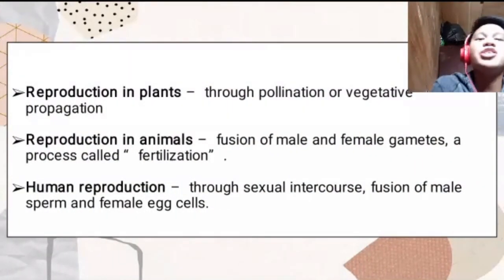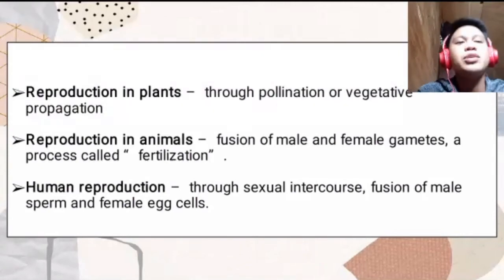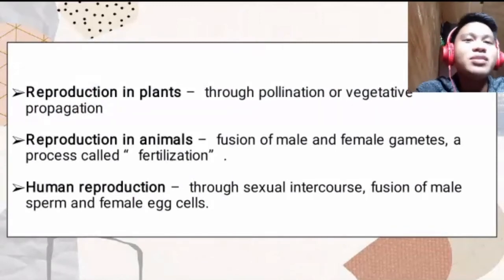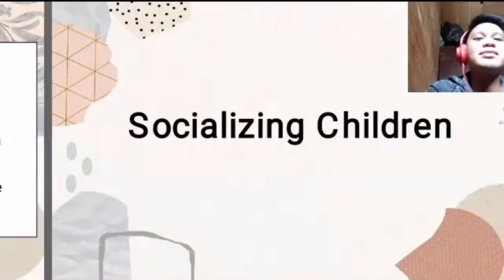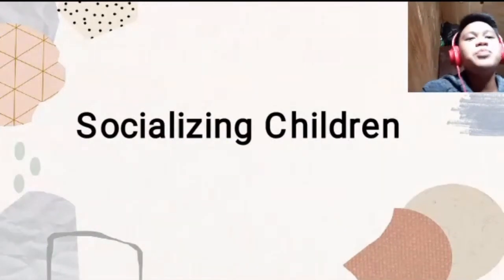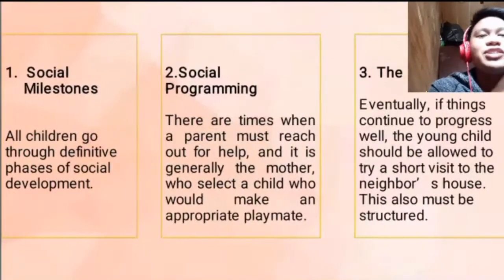Now, reproduction in plants. These are the examples and the types of sexual reproduction through pollination or vegetative propagation. In animals, the fusion of male and female gametes is a process called fertilization, and human reproduction occurs through sexual intercourse, the fusion of male sperm and female egg cells. So let's proceed to socializing children.